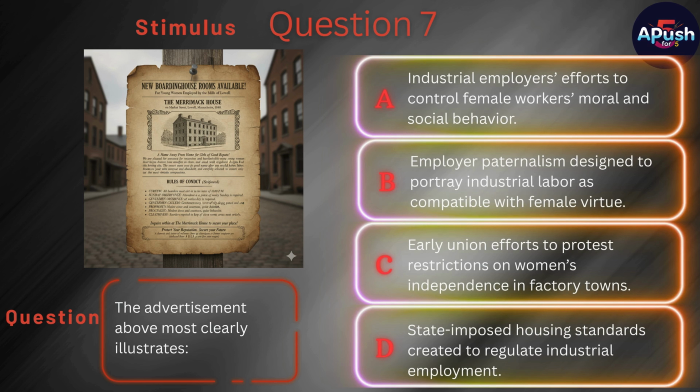Industrial employers' efforts to control female workers' moral and social behavior. B. Employer paternalism designed to portray industrial labor as compatible with female virtue. C. Early union efforts to protest restrictions on women's independence in factory towns. D. State-imposed housing standards created to regulate industrial employment.